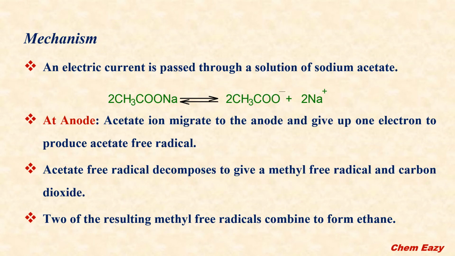Now let us see the mechanism involved in Kolbe's electrolytic method. Initially an electric current is passed through a solution of sodium acetate, which is shown here. This produces acetate ions, and the acetate ion migrates to the anode and gives up one electron to produce an acetate free radical. Then the acetate free radical decomposes to give a methyl free radical and carbon dioxide. Two of the resulting methyl free radicals then combine to form an alkane, that is ethane.